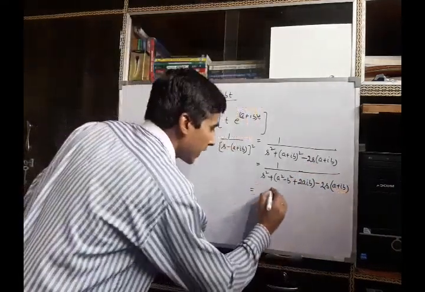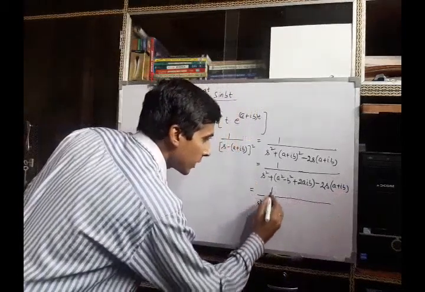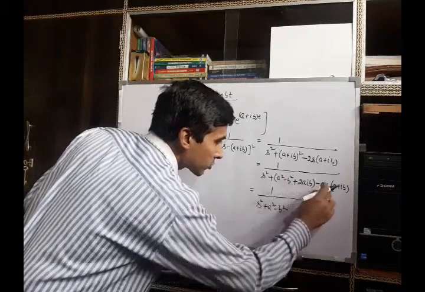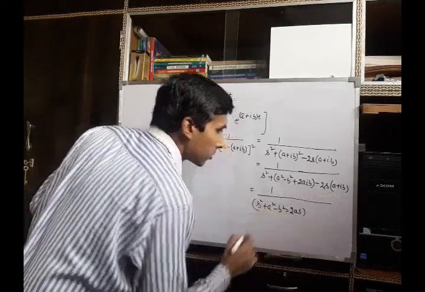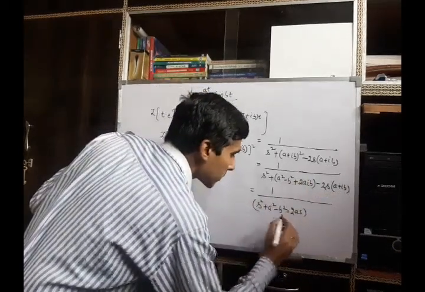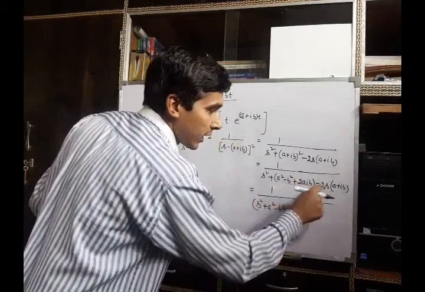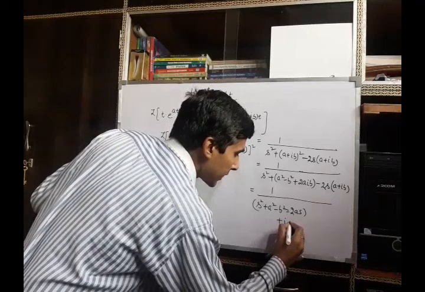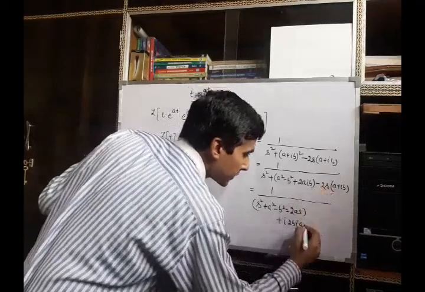Then simplifying this, this can be written as s square plus a square minus b square minus 2as plus iota times, and 2b here and 2b here you can take common, it will be iota times 2b into (a minus s).